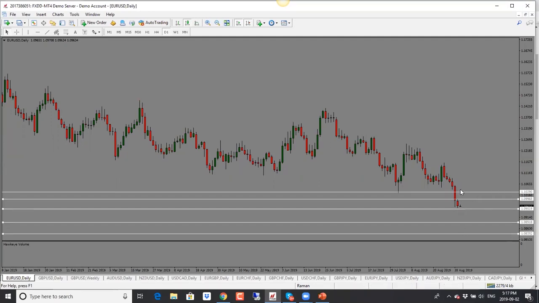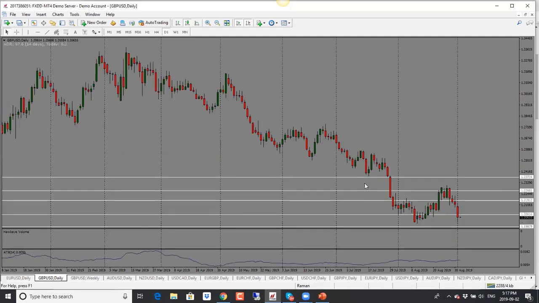Bias is bearish, but price could get stuck in a range, so just be mindful of that. But for now, bias is bearish. The next target here is 1.0950, which we are fairly close to, so we'll ignore that. 1.0900 will be the next one, and then 1.0840 will be the one after that. So bias is bearish for euro dollar.